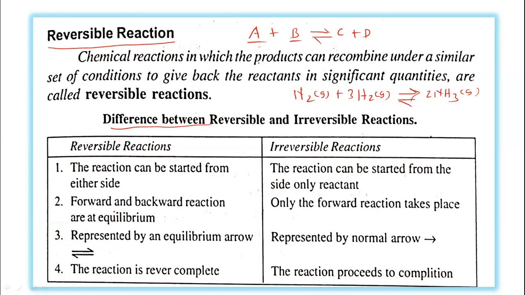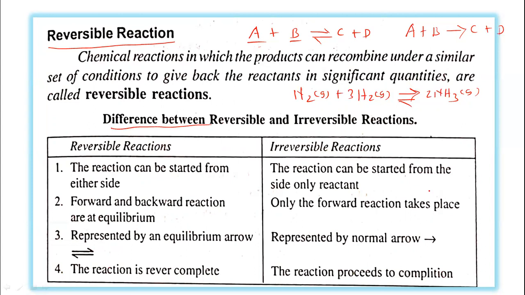In case of a reversible reaction, forward and backward reactions are at equilibrium. This is the forward reaction and this is the backward reaction. In case of an irreversible reaction, only the forward reaction takes place. You can see here, the reaction between A plus B gives only the products C and D. So this is the irreversible reaction.